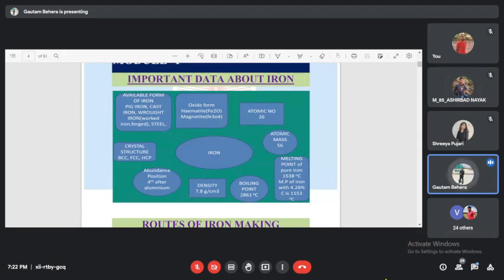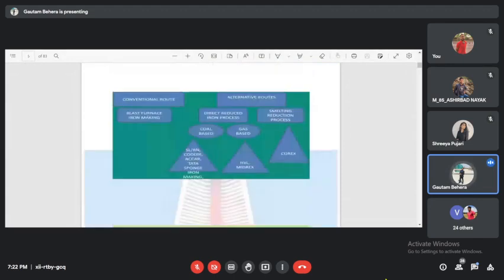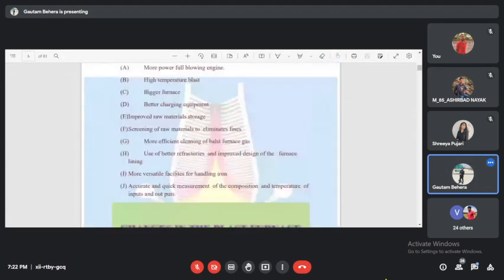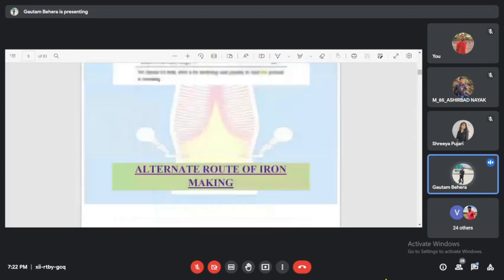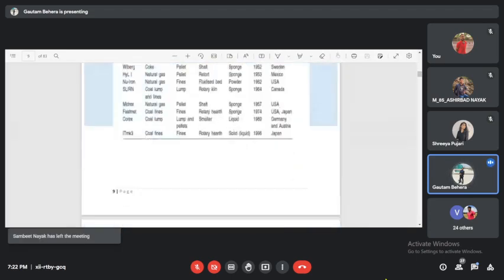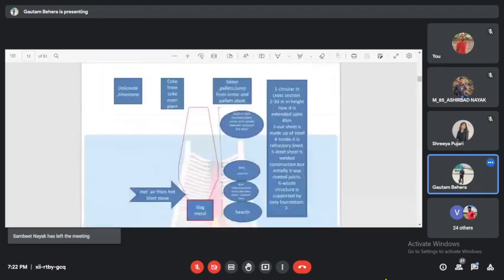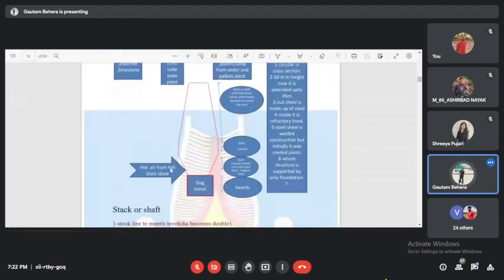But suppose instead of lumps, you are feeding fine iron ore. What is the problem? There will be heavy dust loss. Why? Because if you check the blast furnace, let me show you. See this image. It's written over here: hot air from hot blast stove. It is visible.